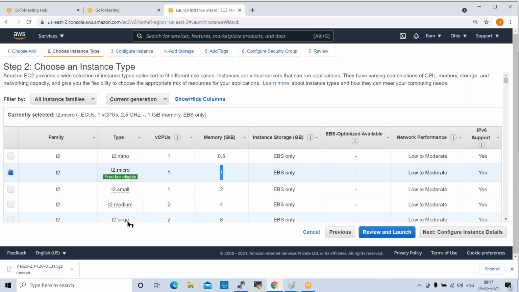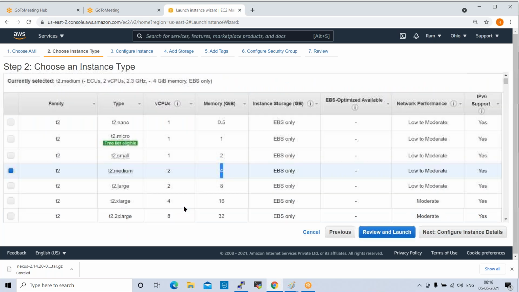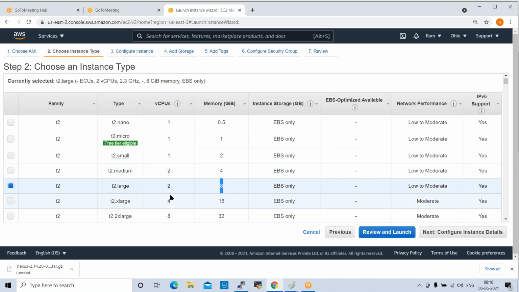If you go with T2 medium, you will get 2 virtual CPUs, 4 GB RAM. But T2 medium is not free of cost. It is chargeable, and if you select this you will get a bill. T2 large means 2 virtual CPUs, 8 GB RAM.